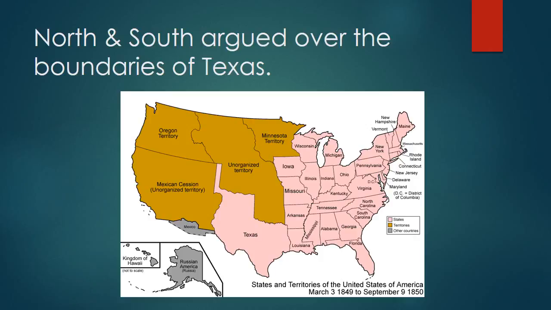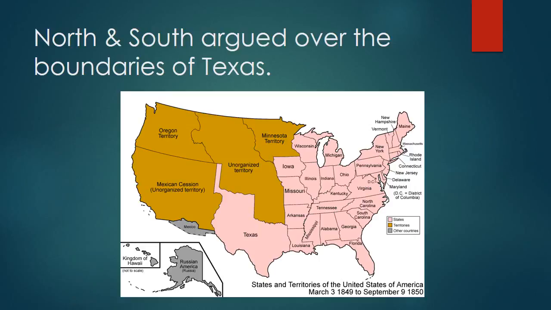Because a lot of that land that you see here that's not part of Texas today, that was territory claimed by Texas. And Northerners were worried that if Texans, being Southerners, started moving into these territories, that they might begin carving out states. And these states would then be slave states coming into the Union. So in the late 1840s, Northerners began to argue that Texas's borders are too broad, they're too big, they need to be cut down. Of course, Southerners react by saying, well, that's not fair. Texans fought and died for this land. You cannot deprive this land from them.